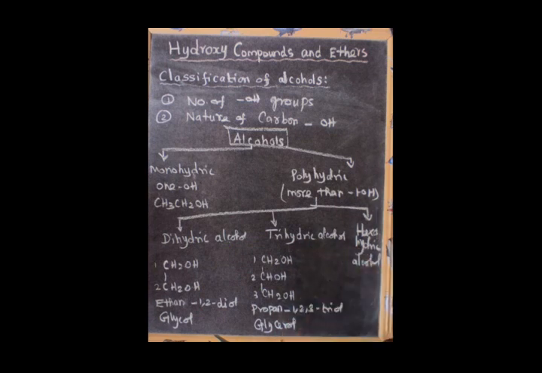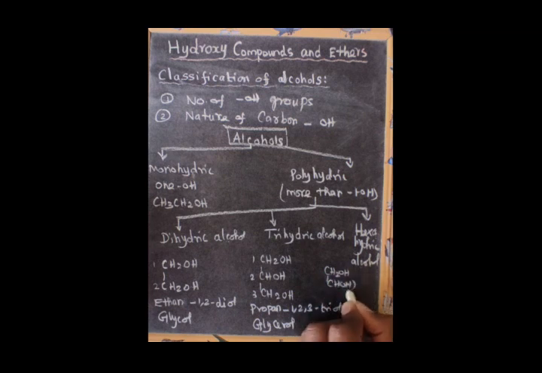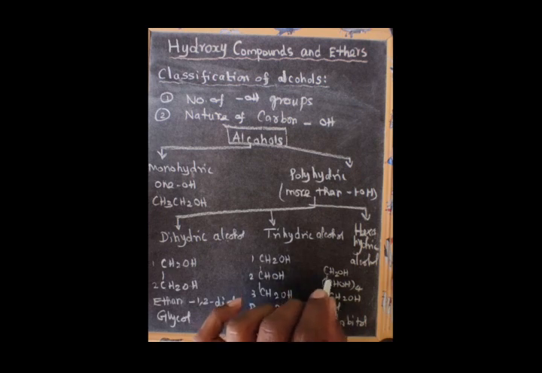Example, sorbitol. Formula: CH2OH, CHOH 4 times, CH2OH. IUPAC name: there are 6 carbons, so hexane-1,2,3,4,5,6-hexol, because 6 OH groups are present. Hexol.